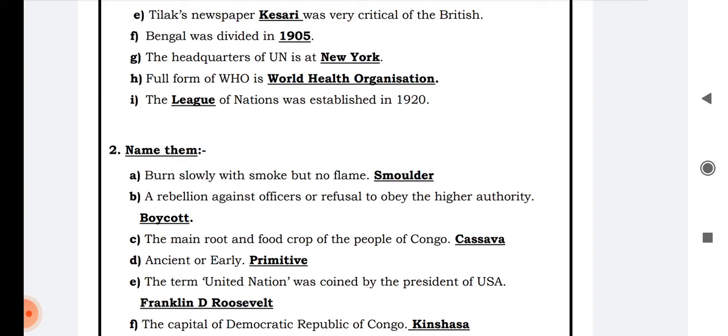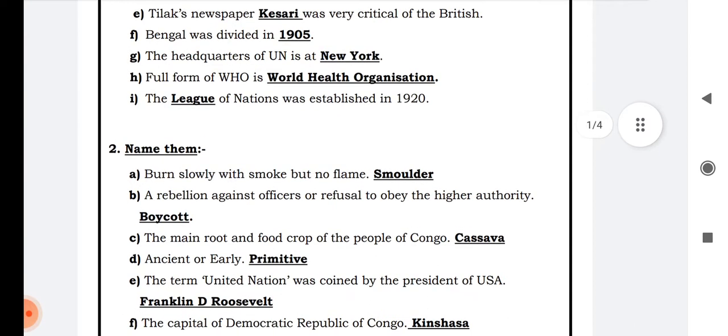So in one of the groups, Tilak was there, and he started a newspaper, and through this newspaper he criticized the policies of the Britishers, because all the policies which were framed by the Britishers were not in favor of the Indians, but favored only the Britishers, whether it is the posting of any highly educated Indian, or related to taxes, or other things.